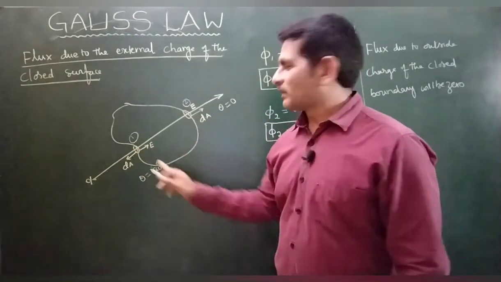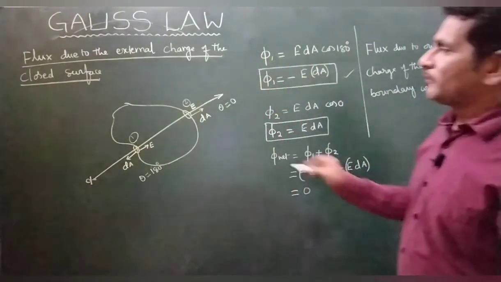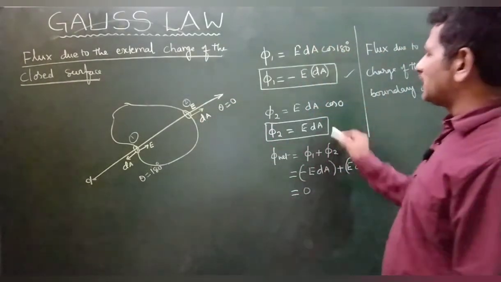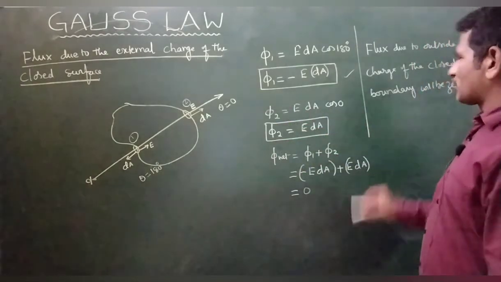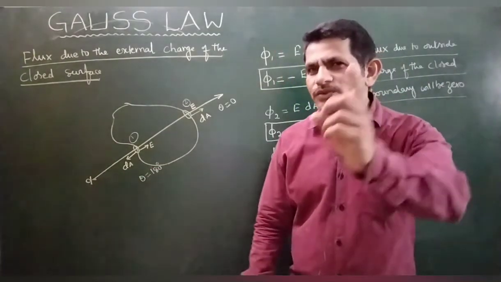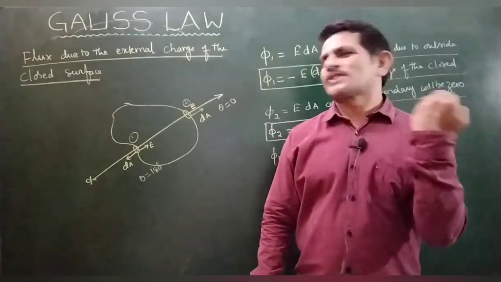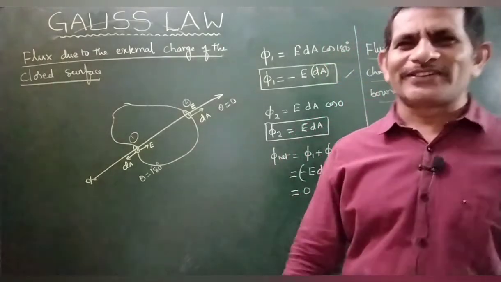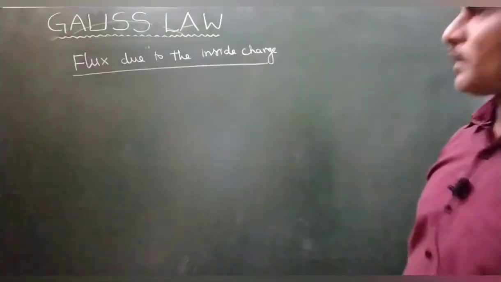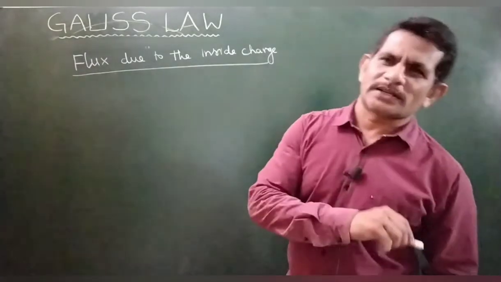Lines enter and leave. While entering, it is E dA with an angle of 180 degrees between them, so minus E dA. While leaving, the electric field and the area vector are in the same direction, so you take E dA, with an angle of 0 between them. Net flux is 0. Flux due to an outside charge of the closed boundary will be 0. In such a way we have to study the effect of the internal charge.